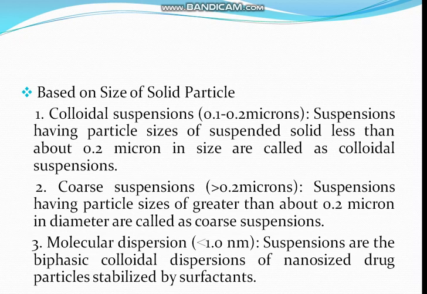If we talk about marketed formulations, they lie in the category of coarse dispersion, because in suspension formulations the solid particles generally settle down very easily. On the basis of the coarse particle size, greater than 0.2 micron, these suspensions are categorized into two categories.